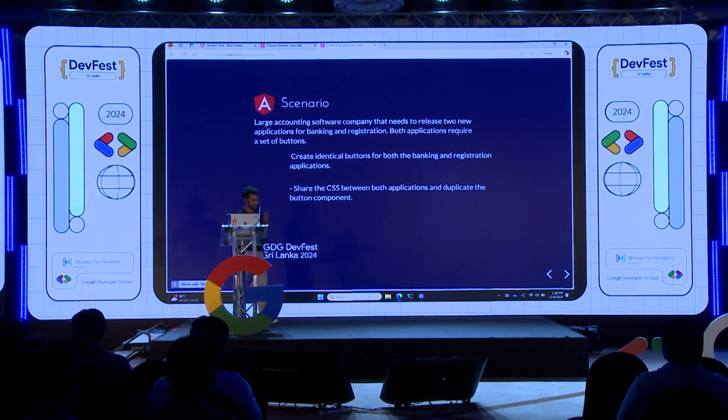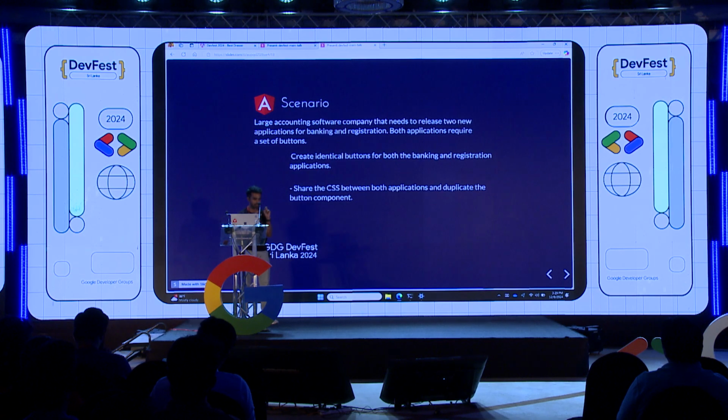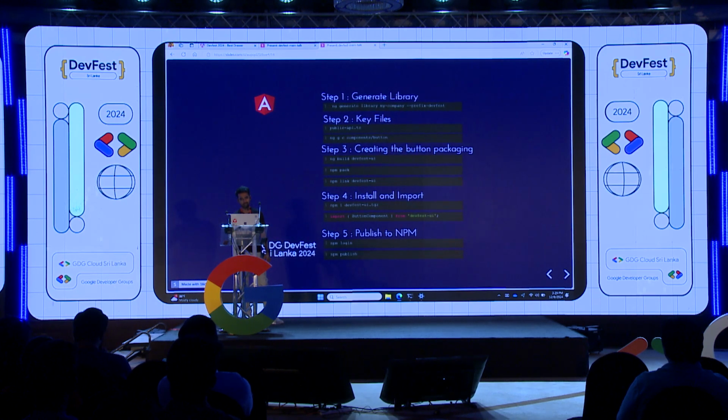And if I have to give a scenario, you can take any enterprise application such as banking or accounting software that needs to have two applications, one for the registration and one for the banking, and it needs to have one button that follows the standard, right? So you can create a library for that button and then make sure that it's being used in those two applications. So that's the fundamental understanding of it.